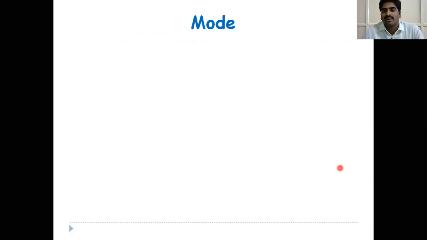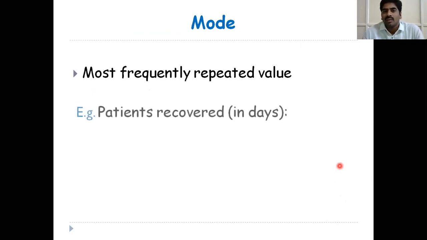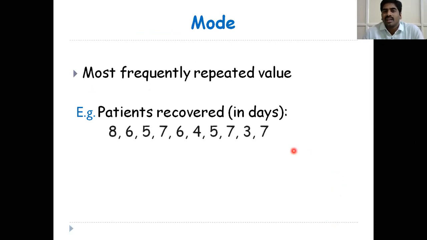Next, mode. Mode is the most frequently repeated value in the data. See here, patient's recovery. Here, 5 repeats 2 times, 6 also 2 times, and 7 repeats 1, 2, 3 times. So 7 is the most frequently repeated value. So the mode is equal to 7 days.